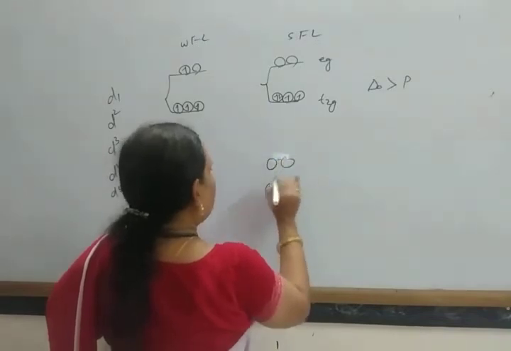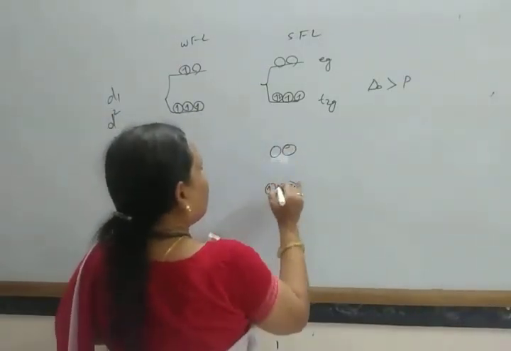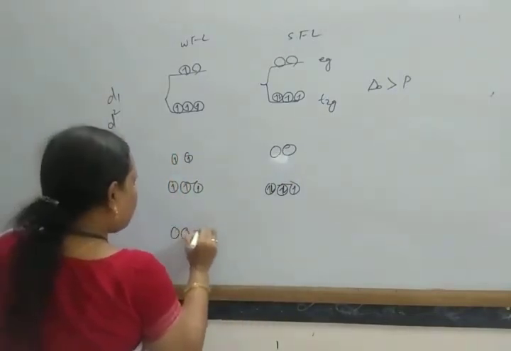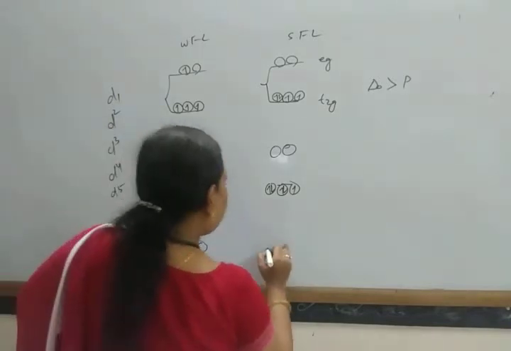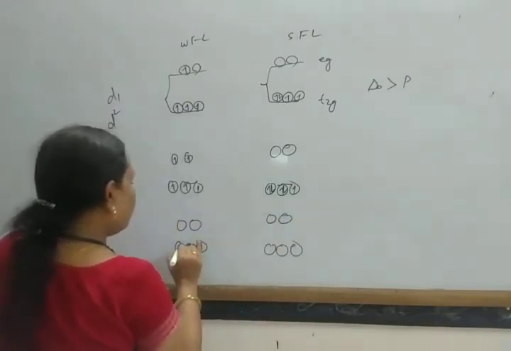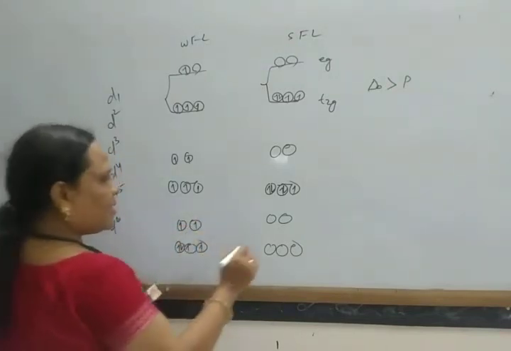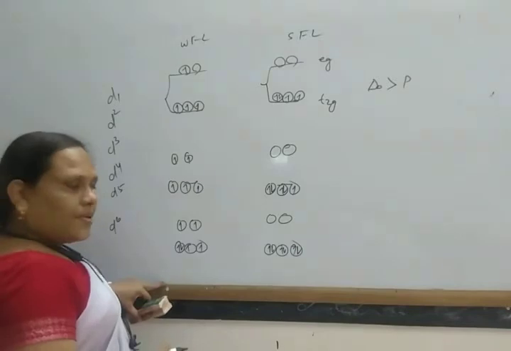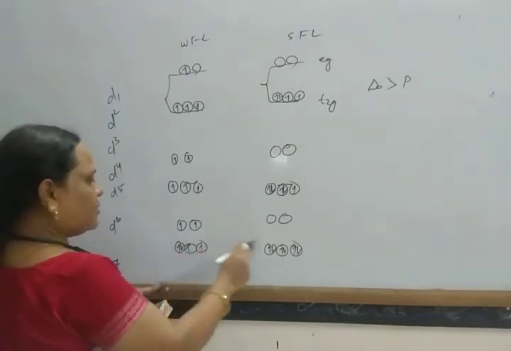And in this case 1, 2, 3, 4, 5. Okay, similarly for d6, weak field ligand, strong field ligand. 1, 2, 3, 4, 5, 6, and here 1, 2, 3, 4, 5, 6. Okay. Suppose d7. In case of d7 also, here comes one electron.